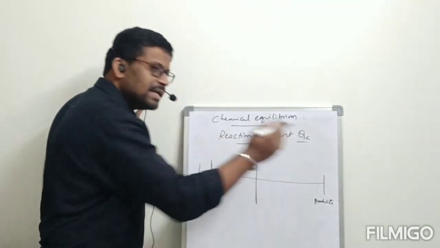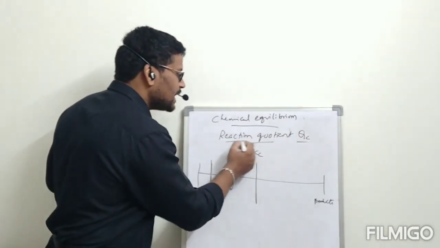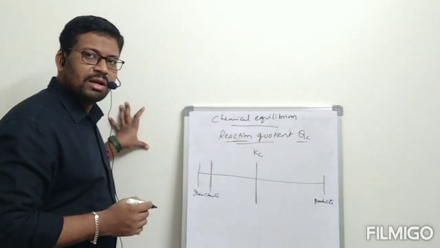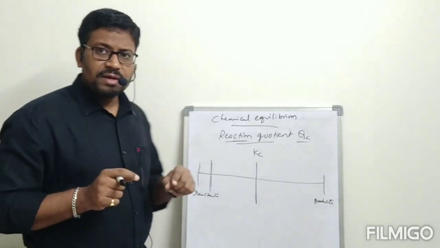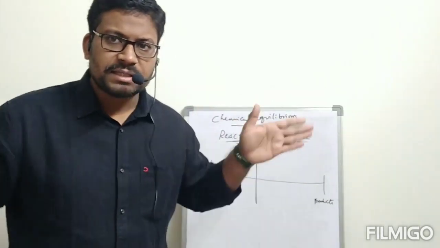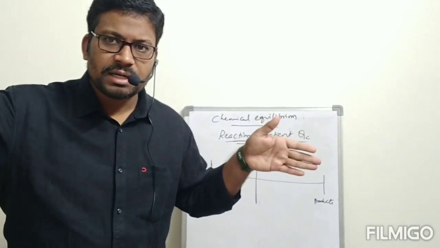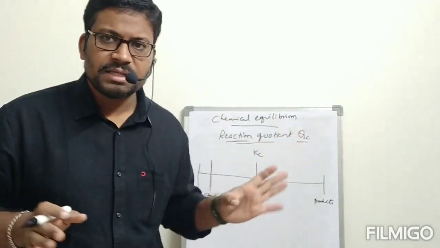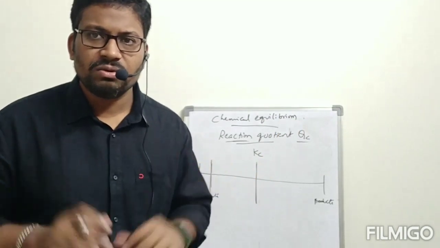At any other condition, not at equilibrium, nearby reactants or nearby products, if you find it in the same way, that is called the reaction quotient.